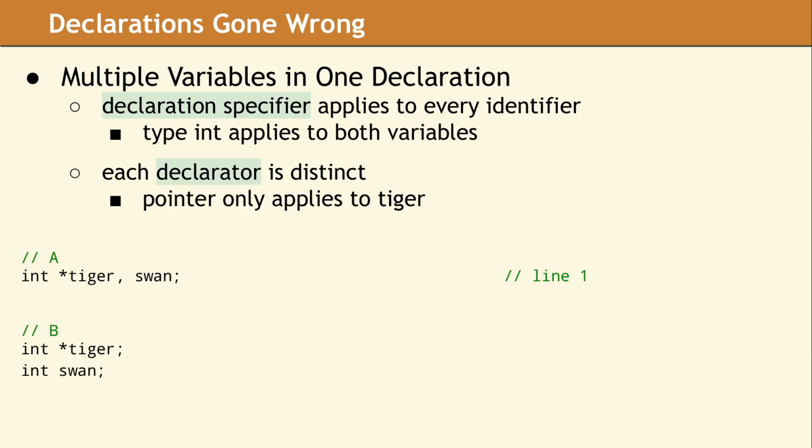Remember, the star is only part of the tiger declarator, which means tiger is a pointer to an int. The variable swan is simply an int. The same behavior would exist if we were declaring an array or a reference. The brackets and ampersand are part of the declarator, not the specifier.